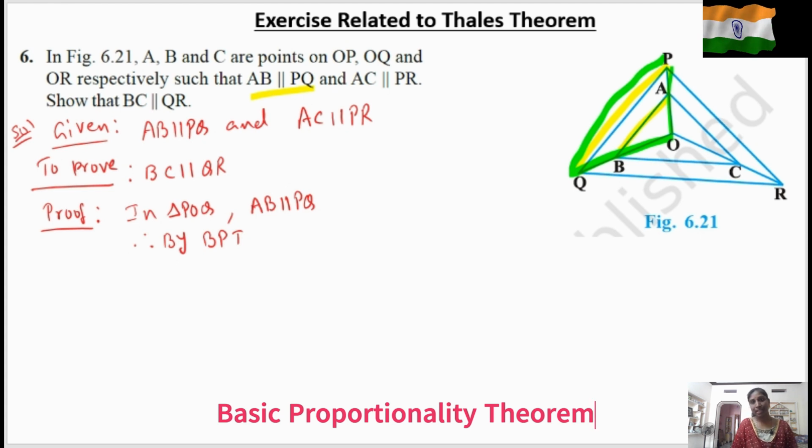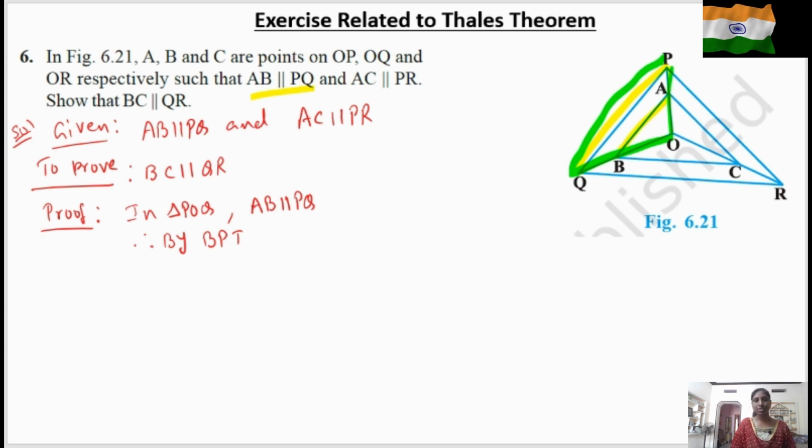So here it is given AB is parallel to PQ. It means by BPT we can equate the ratio of the two sides. So we can write OA by AP is equal to OB by BQ. Clear? Now call it equation number 1.